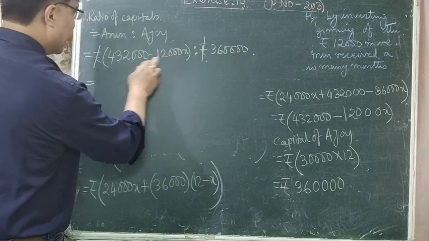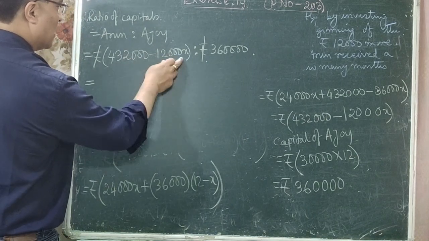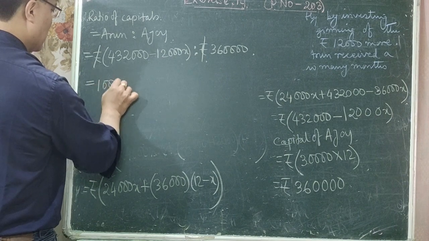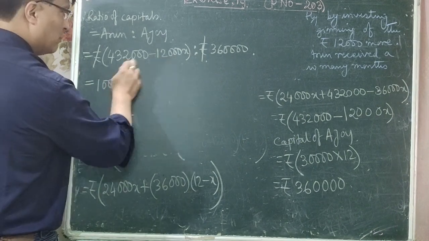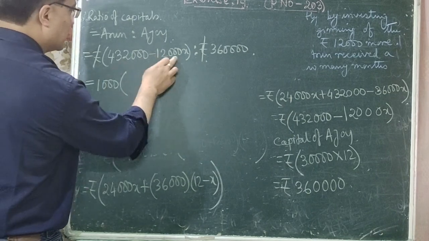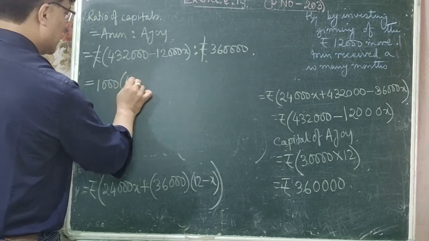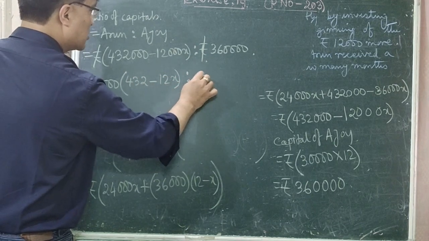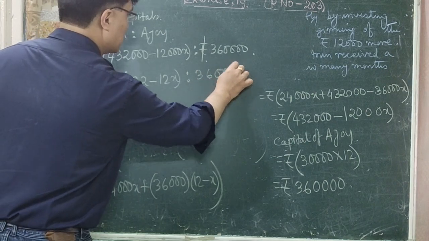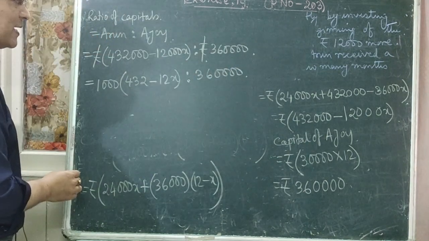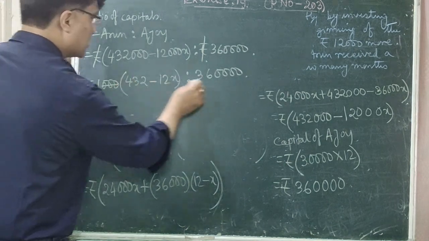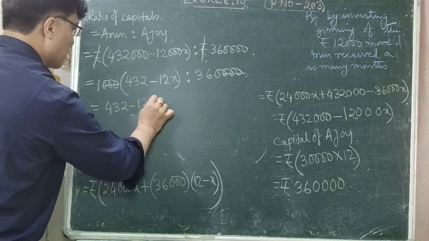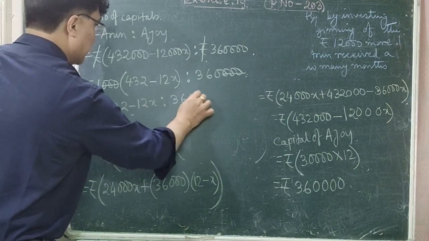So here can you take out common? You can take 1,000 as common in between these two. So 1,000 is taken common. What do we get? 432 minus 12x is to 36 and how many zeros? 4 zeros. Is that clear now? So here you can cancel these 3 zeros and write 432 minus 12x is to 360.